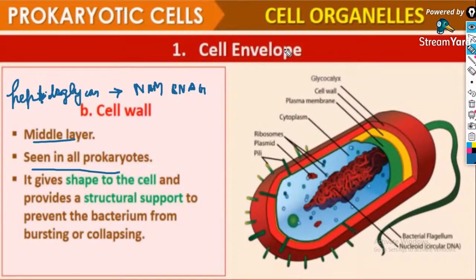The slime layer and capsule that we learned in the classification, that is the glycocalyx, will not be seen together. The cell wall gives shape to the cell and provides structural support to prevent the bacterium from bursting or collapsing. So the function of the cell wall is to give shape and structural support to the cell of the bacteria, the prokaryote.